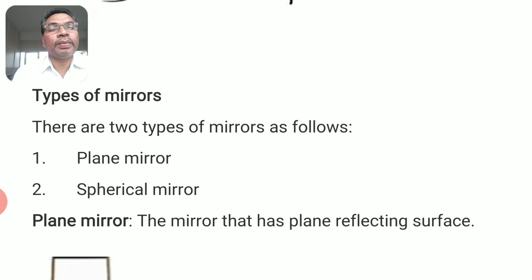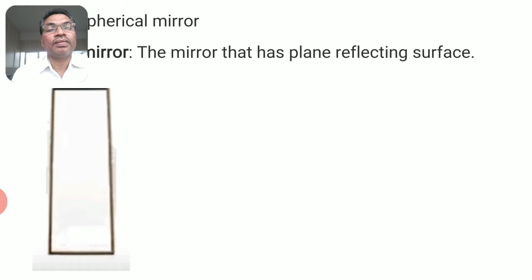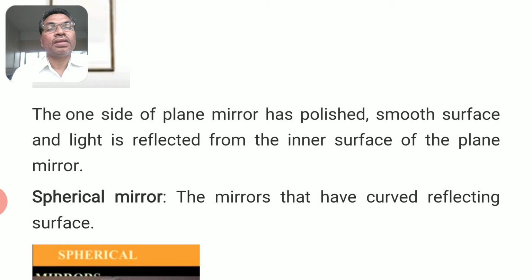What are the types of mirrors? There are two types of mirrors. Those are plane mirrors and spherical mirrors. So generally what you see your face in, in the house, those are plane mirrors. The mirror that has plane reflecting surface is called plane mirror. Here you can see the picture on your screen. One side of the plane mirror has a polished smooth surface and light is reflected from the inner surface of the plane mirror.